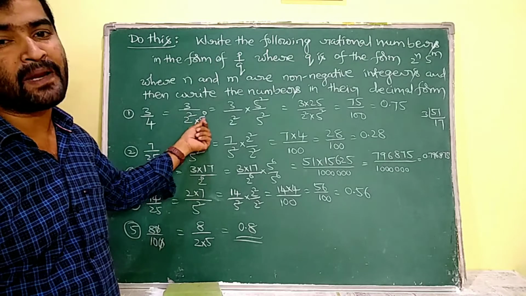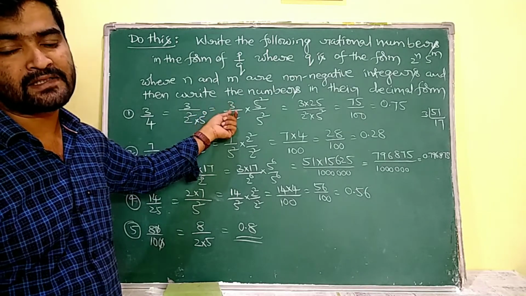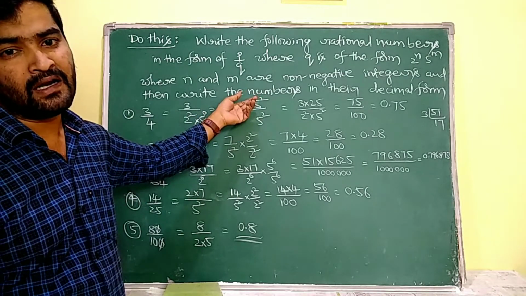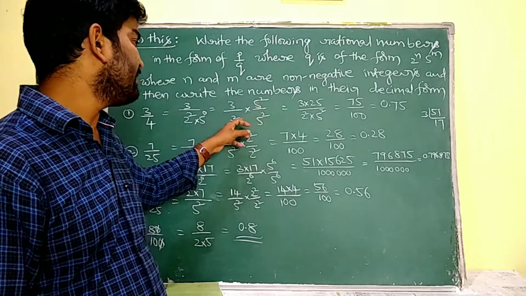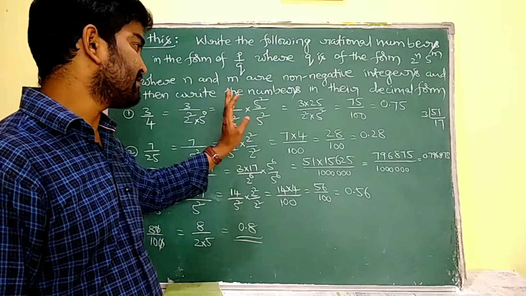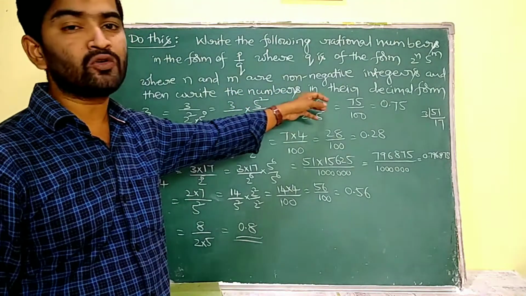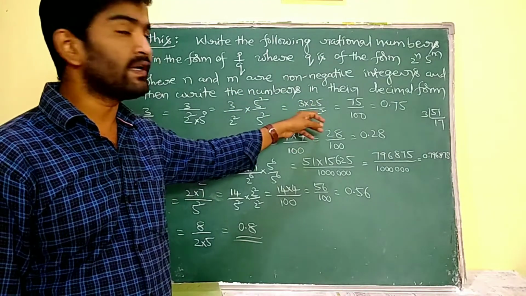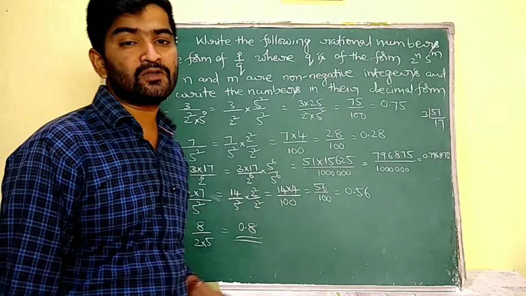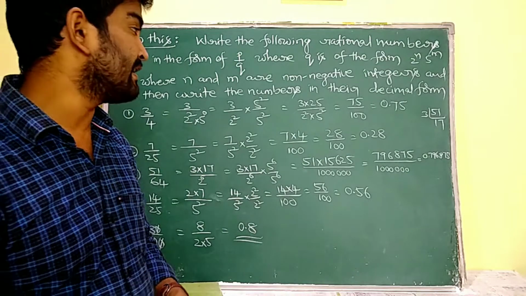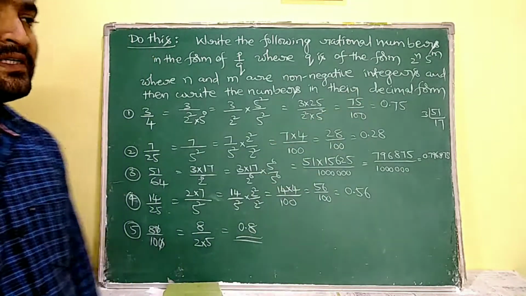So I am going to multiply the given rational number with 5 square and divide with 5 square. So 3 into 5 square by 2 square into 5 square, that is 3 into 25 by 2 square into 5 square. We know 3 into 25 means 75, and 2 square into 5 square gives us 100. So that is nothing but 0.75.